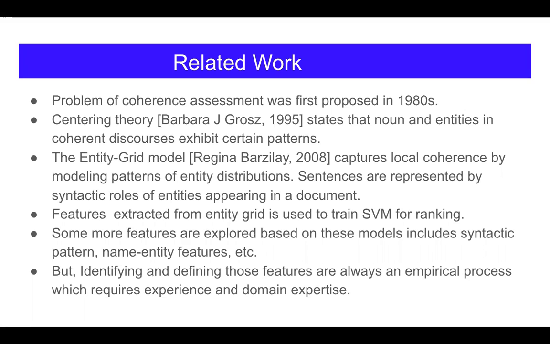The entity grid model is one of the most popular coherence models that has received much attention over the years, which captures local coherence by modeling patterns of entity distribution. In this model, sentences are represented as syntactic rows of entities appearing in a document. Features extracted from the entity grid are used to train an SVM for ranking.